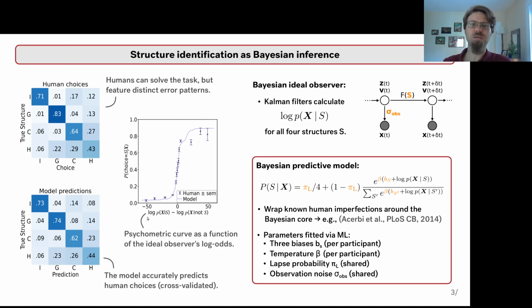When we evaluated human choices as a function of the ideal observer's log odds, we found a sigmoidal psychometric function as expected for correct inference. Indeed, the psychometric function was accurately predicted by a Bayesian predictive model that wraps a small set of known human imperfections around the Kalman filter's Bayesian core. Furthermore, this model replicated the confusion matrix of human participants, including their error patterns. This suggested that human motion structure perception could be explained as Bayesian structural inference.